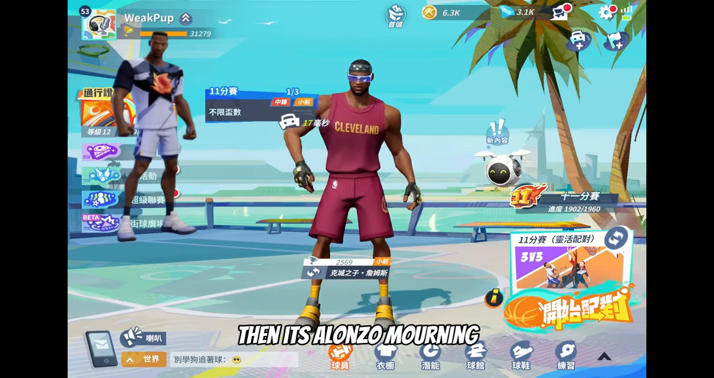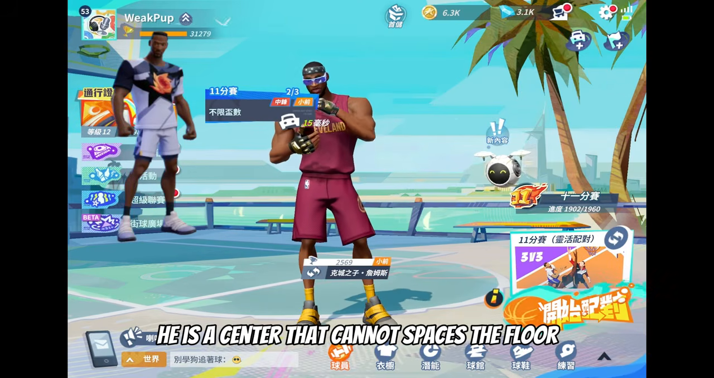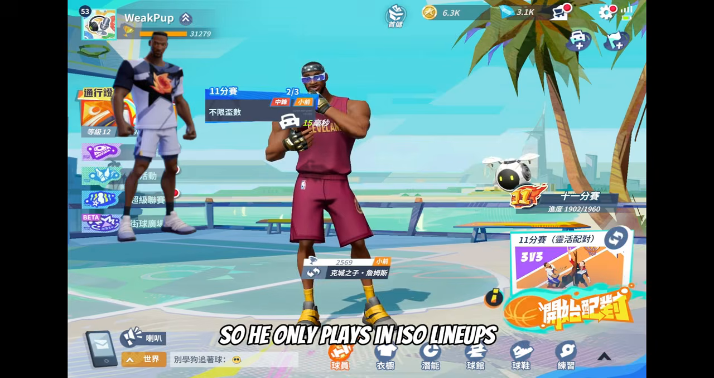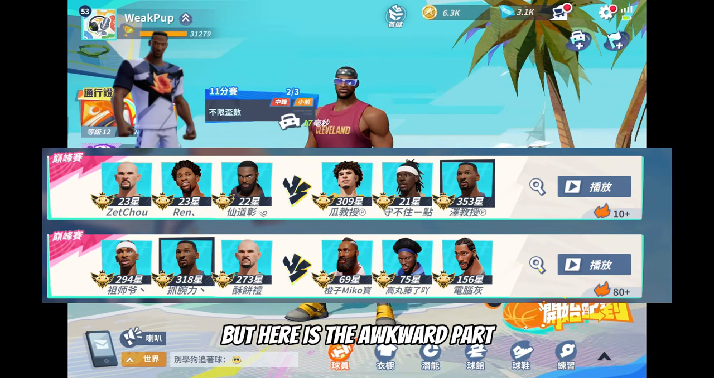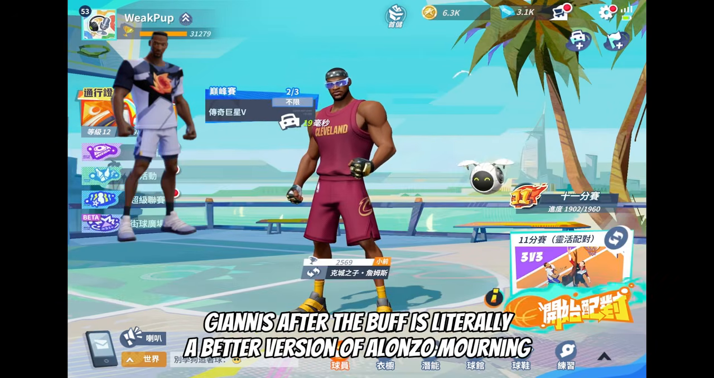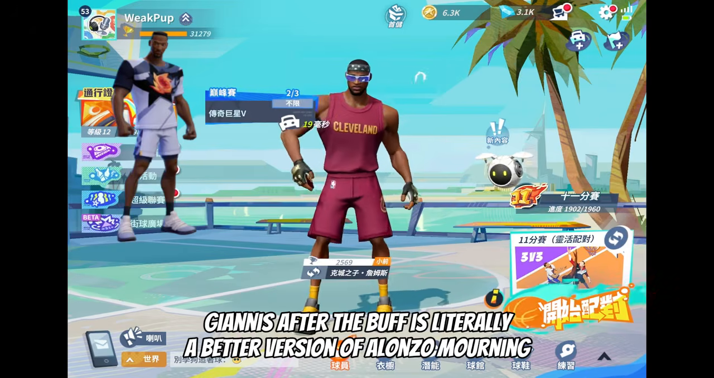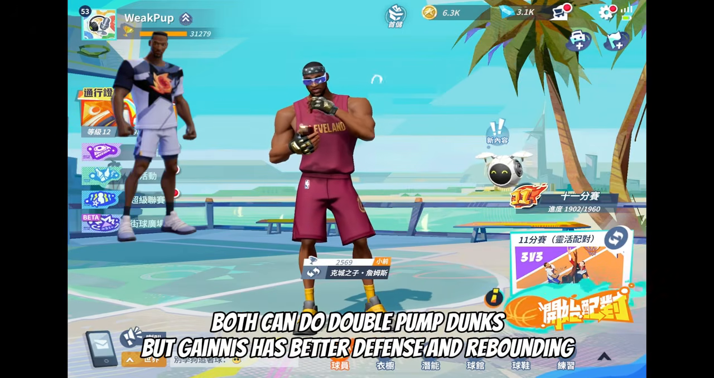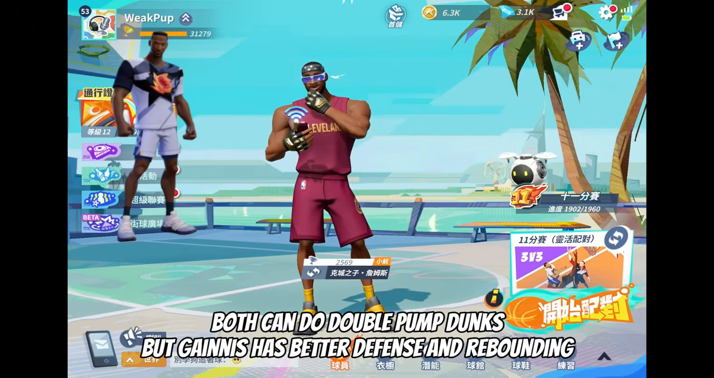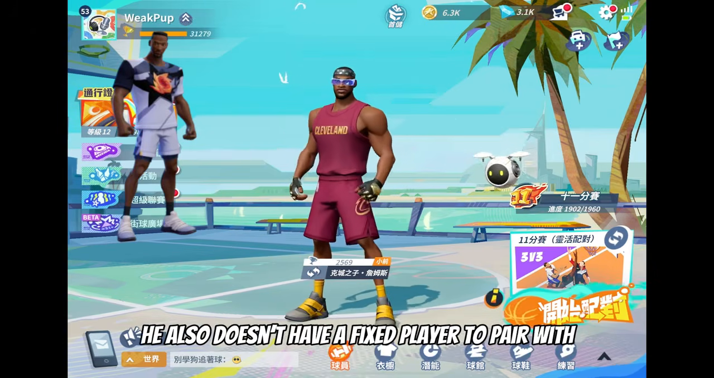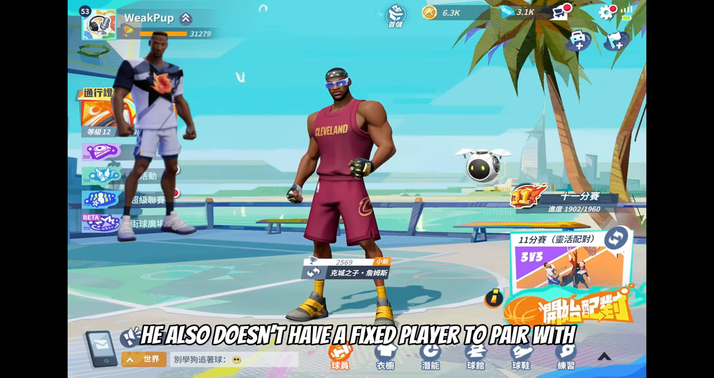Then it's Alonzo Mourning. He is a center that cannot space the floor, so he only plays in ISO lineups. But here is the awkward part. Giannis after the buff is literally a better version of Alonzo Mourning. Both can do double pump dunks, but Giannis has better defense and rebounding. He also doesn't have a fixed player to pair with.